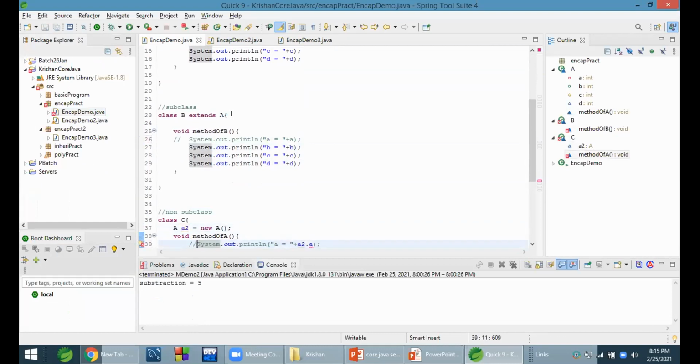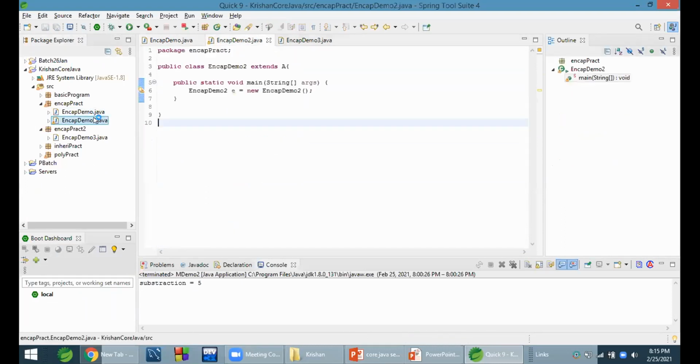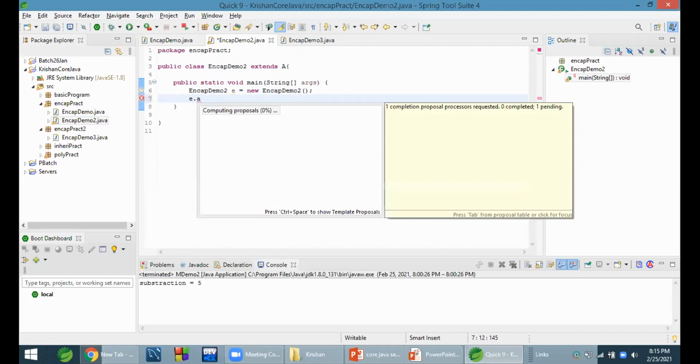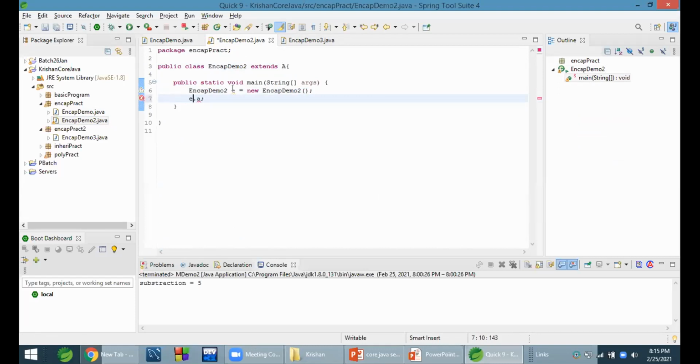Now we see whether this private member A is accessible outside the package, in incap demo. Here we will try to access it. We will extend class A, because we want to call the property of A, the A variable. Here we created an object of our class, and let's call that A. I will try to print it.